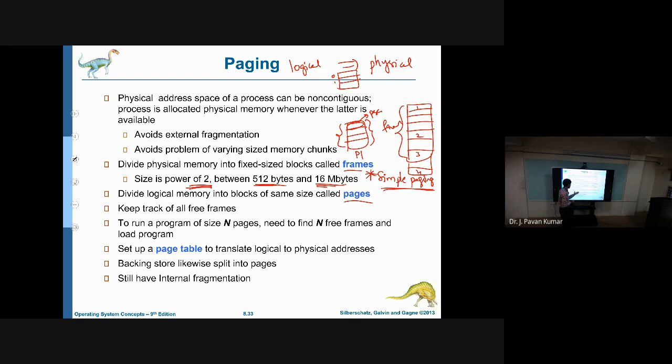So based upon the page table, we can translate a logical address into a physical address. The physical address is what the CPU uses to access the main memory directly, the actual or absolute address.